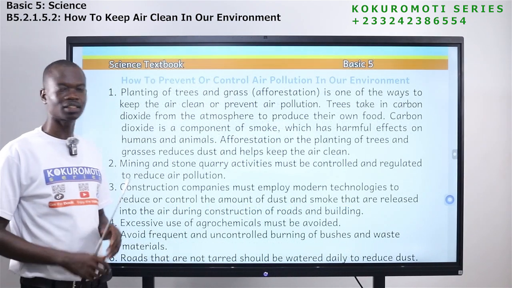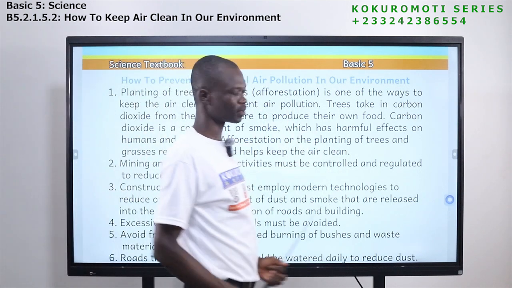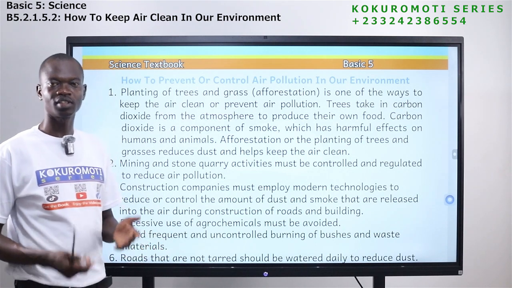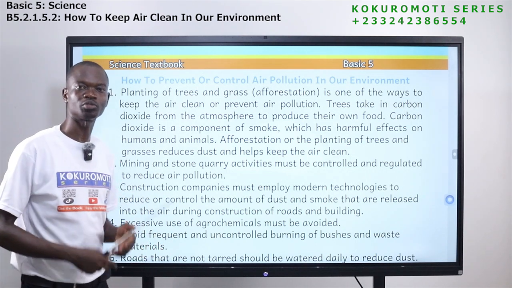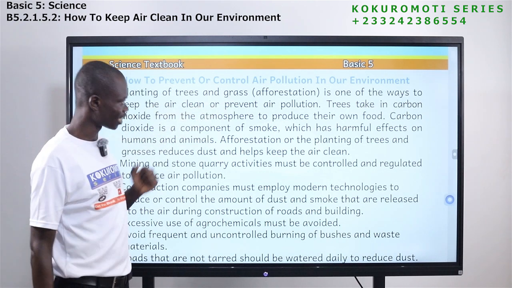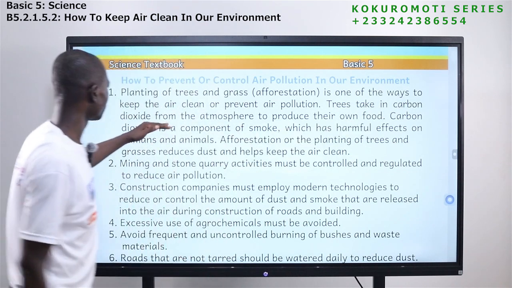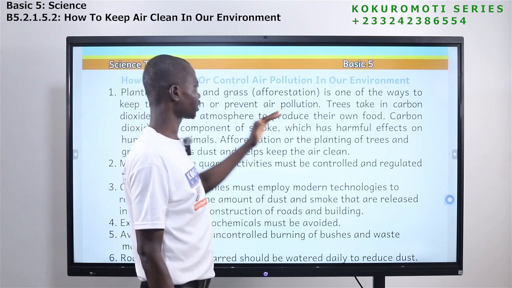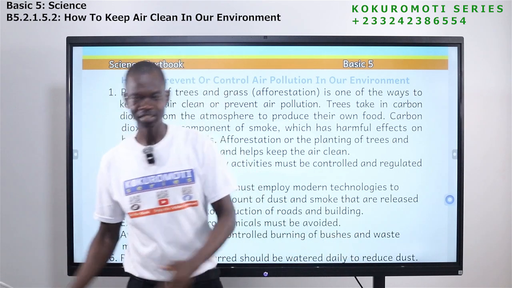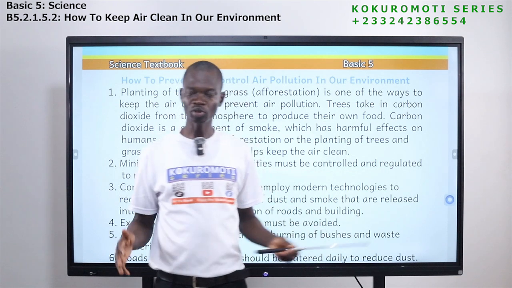So we are looking at how to prevent or control air pollution in our environment. We have seen causes of air pollution, and now we are going to see how to prevent or control air pollution. Planting of trees and grass, that is afforestation, is one of the ways to keep the air clean or prevent air pollution. So if you plant trees, if we plant grasses, what will happen is that there will be no dust.